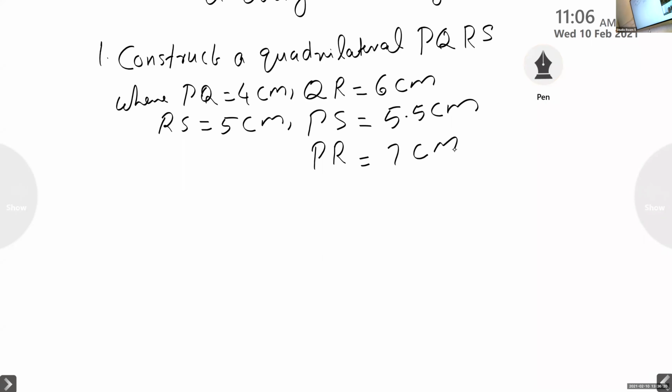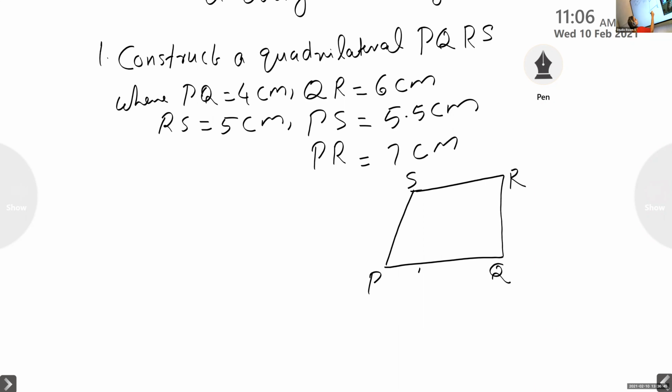Okay, here we need to construct a quadrilateral PQRS. First of all, draw a rough figure of the given question. It is a quadrilateral PQRS. What are given?